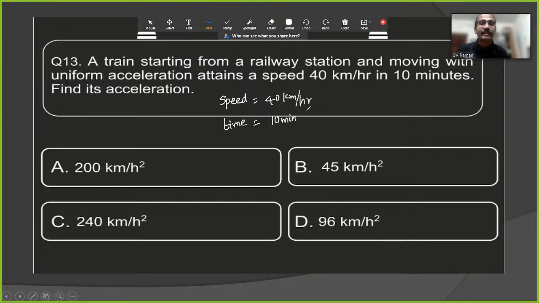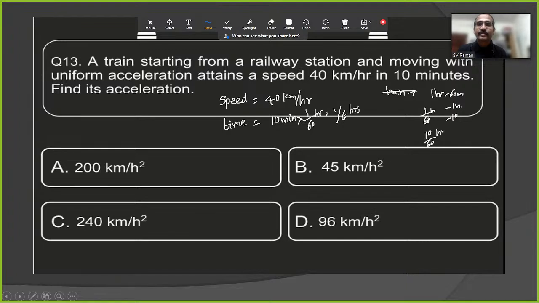10 minutes we have to convert into hours because acceleration units and options they have given in hours. So 10 minutes how many hours? 1 hour is 60 minutes. So 1 minute is 1 by 60 hours. 10 minutes is 10 by 60 hours, which means 1 by 6 hours.